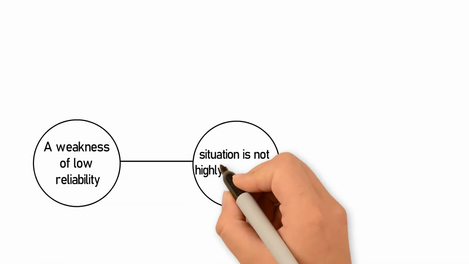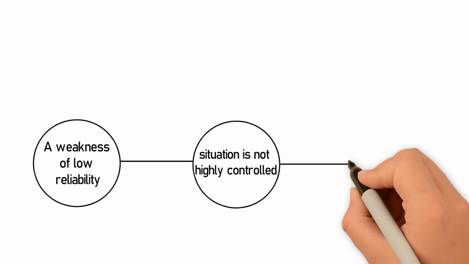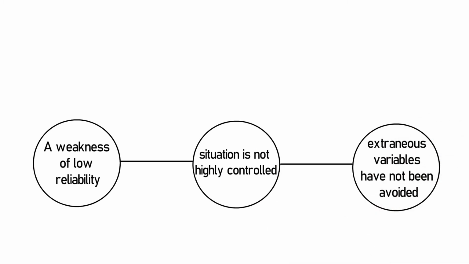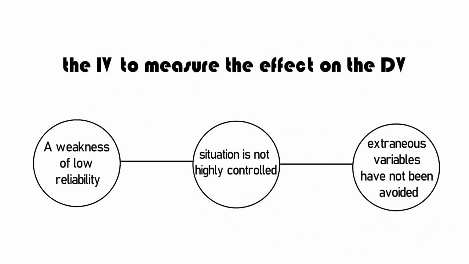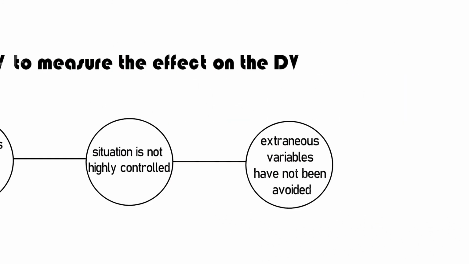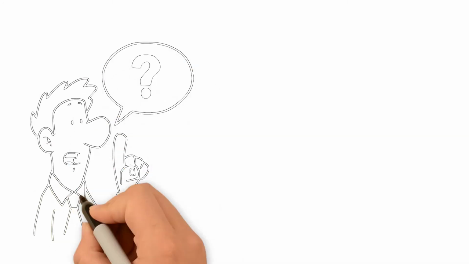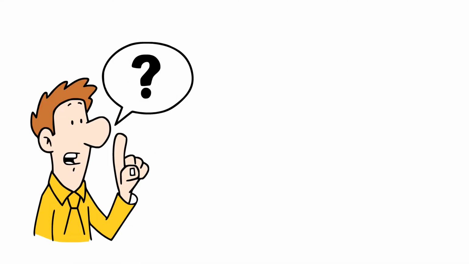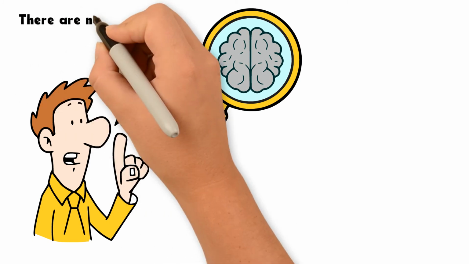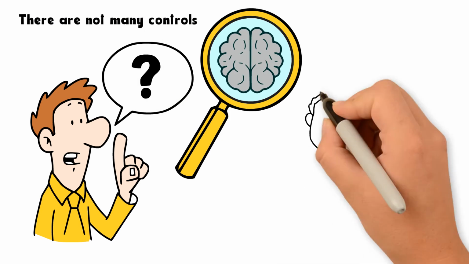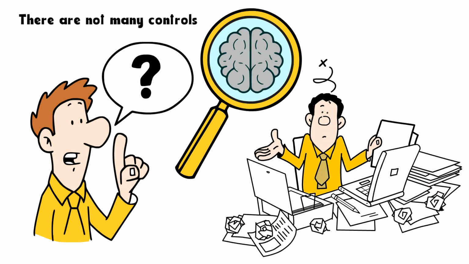A weakness of low reliability is that it infers that the situation is not highly controlled, and therefore extraneous variables have not been avoided, so we cannot isolate the IV to measure the effects on the DV. Therefore, it is harder to infer cause and effect. Another weakness of low reliability is that we can question the internal validity of this type of psychological research. This is because if there is low reliability, there are not many controls, and so we cannot be sure that we are measuring what was supposed to be measured, because there may be extraneous variables.